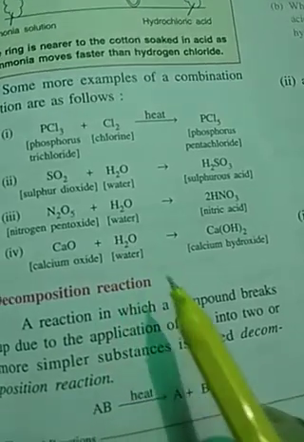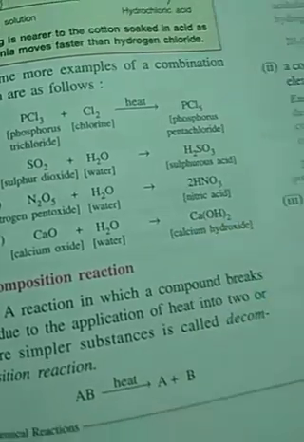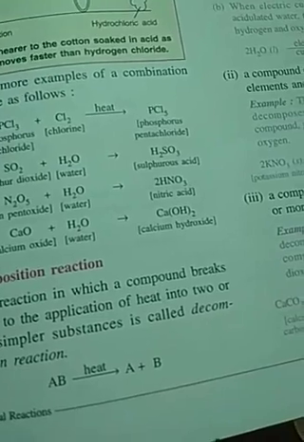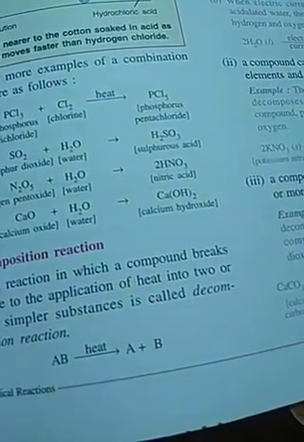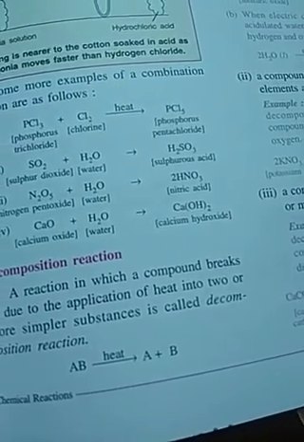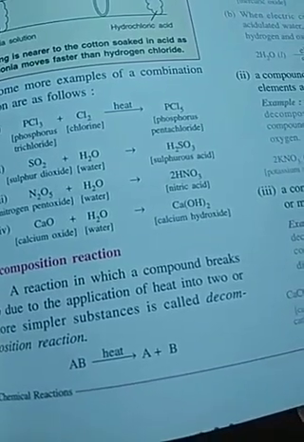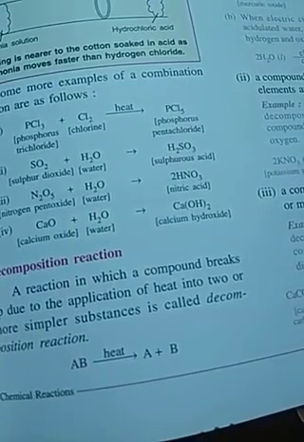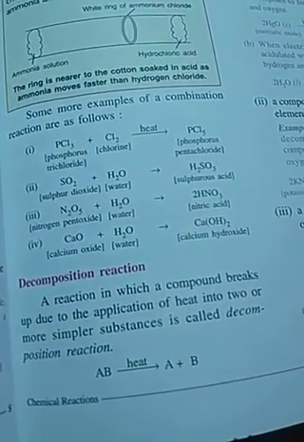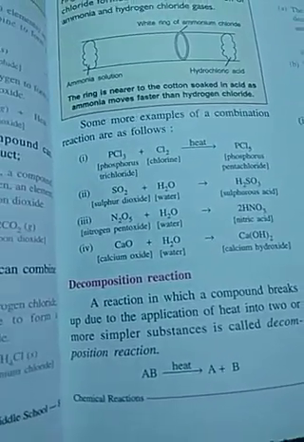When dissolved in water, it forms calcium hydroxide. Calcium hydroxide is also known as slaked lime, though in chemistry we don't say slake water, we call it slake lime, S-L-A-K-E, L-I-M-E. Calcium hydroxide is slake lime, and calcium oxide is quick lime.